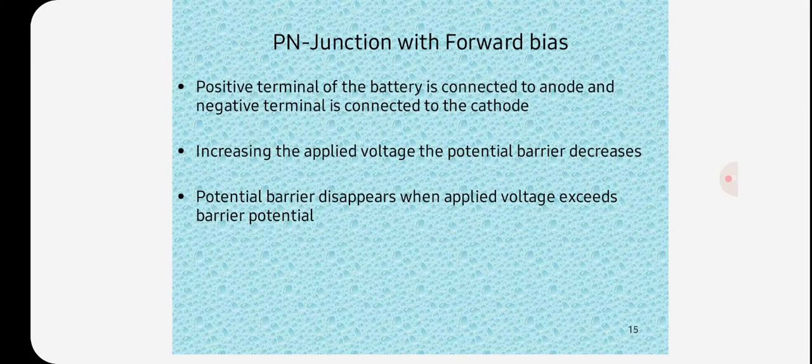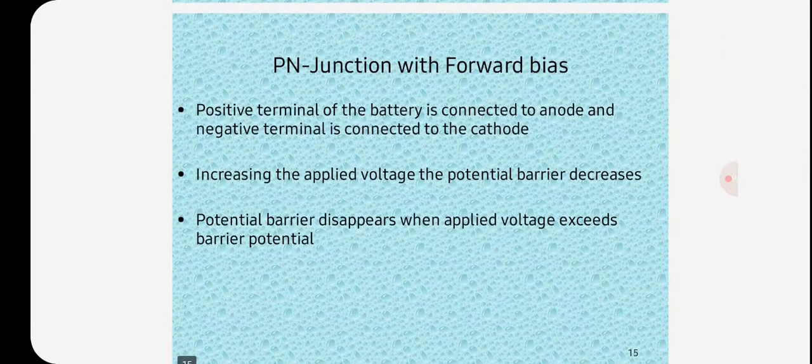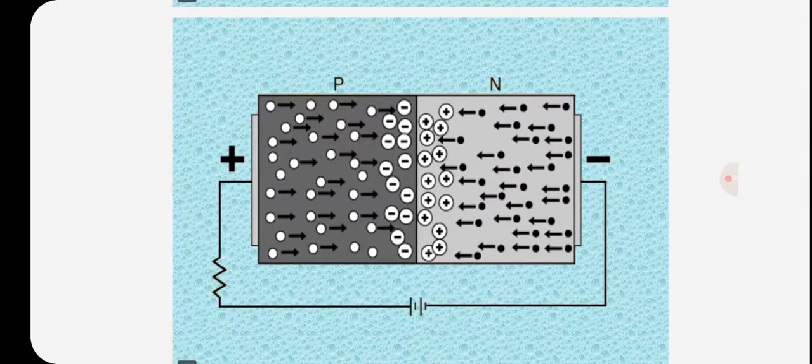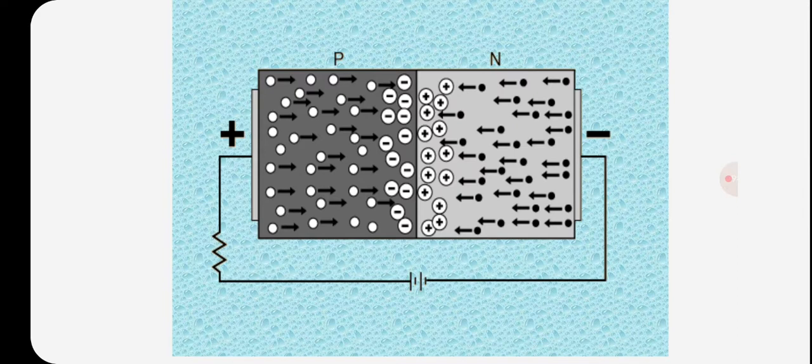So in forward bias, the positive terminal of the battery is connected to the anode and the negative terminal is connected to the cathode. So by increasing the applied voltage, the potential barrier decreases. Potential barrier disappears when applied voltage exceeds barrier potential. So this is the diagram for p-type semiconducting material and n-type semiconducting material, when we are applying the voltage, at that time the holes and electrons will be placed at the PN junction diode.